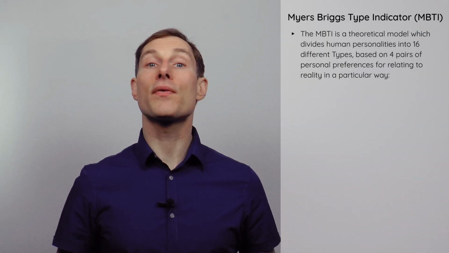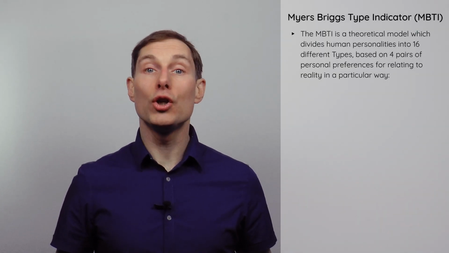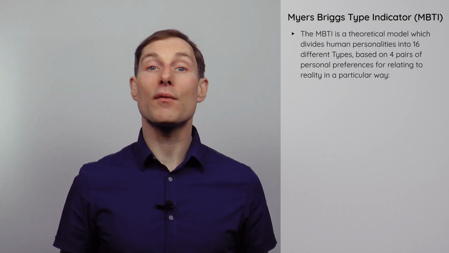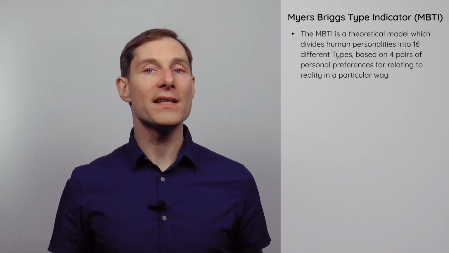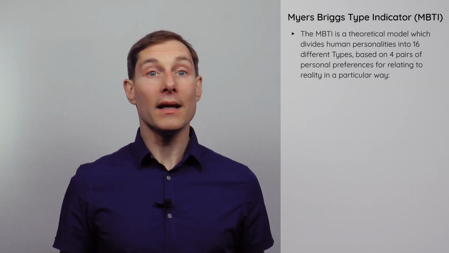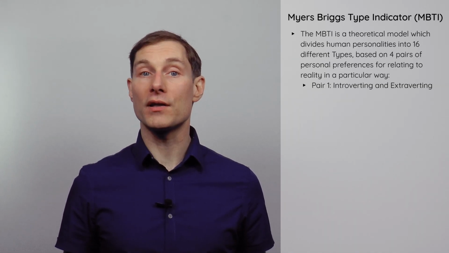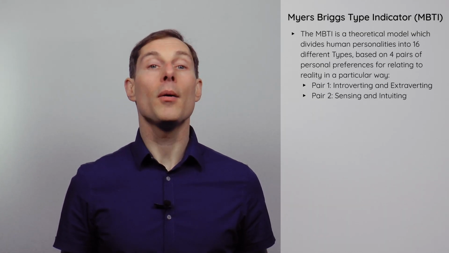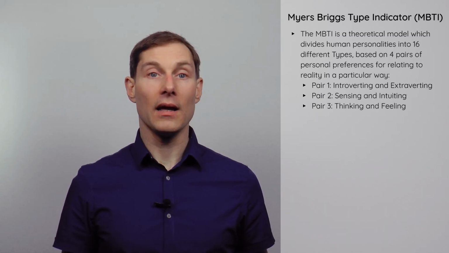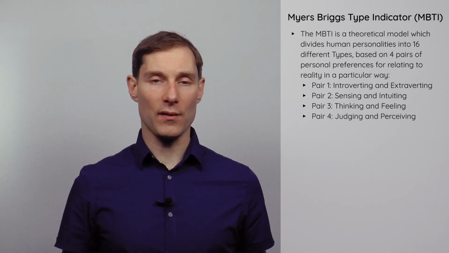The MBTI is a theoretical model which divides human personalities into 16 different types based on 4 pairs of personal preferences for relating to reality in a particular way, namely pair 1, introverting and extroverting, pair 2, sensing and intuiting, pair 3, thinking and feeling, and pair 4, judging and perceiving.